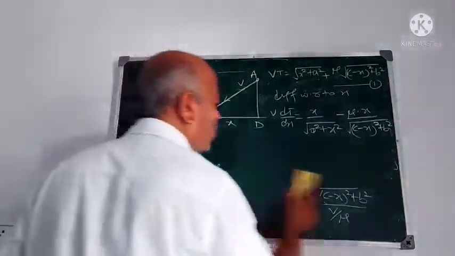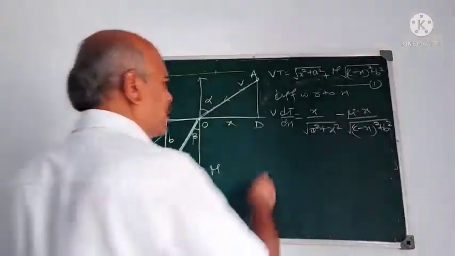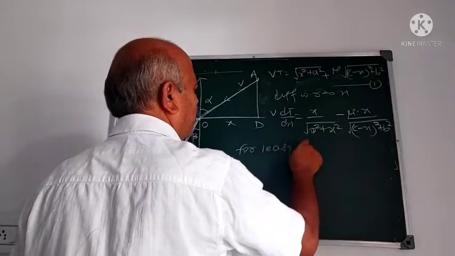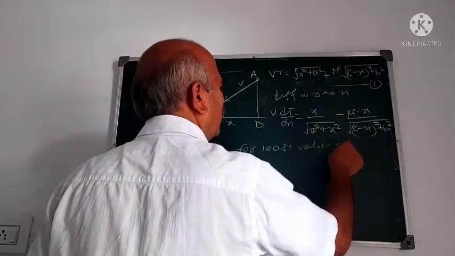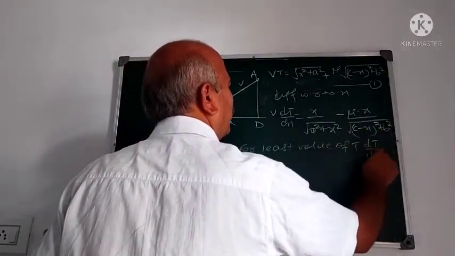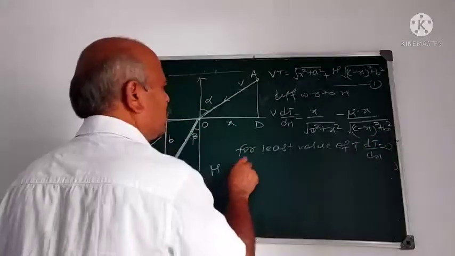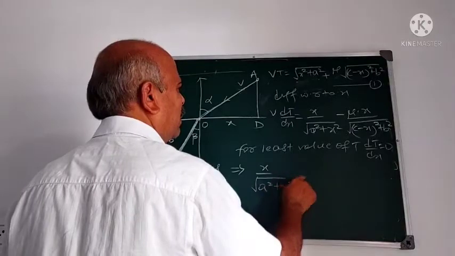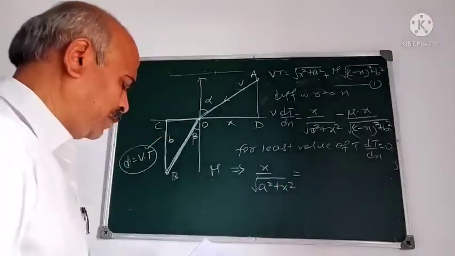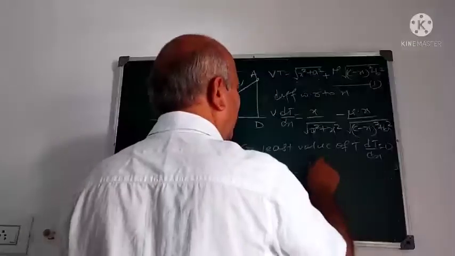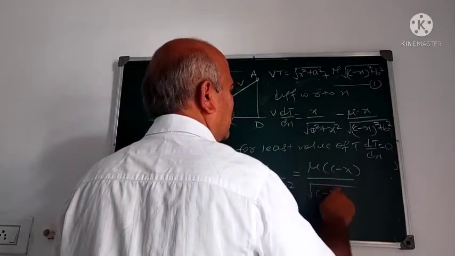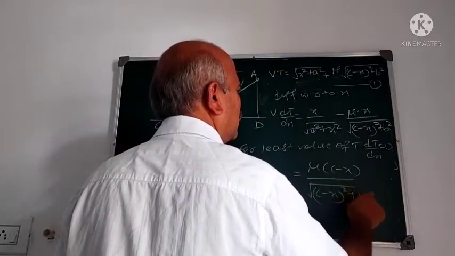Now for least value of T, dT by dx is 0. This implies x by square root of a square plus x square is equal to mu into (c minus x) by square root of (c minus x) square plus b square.